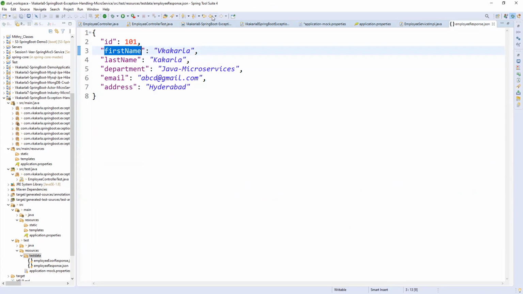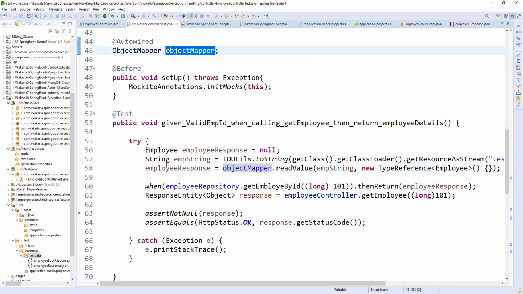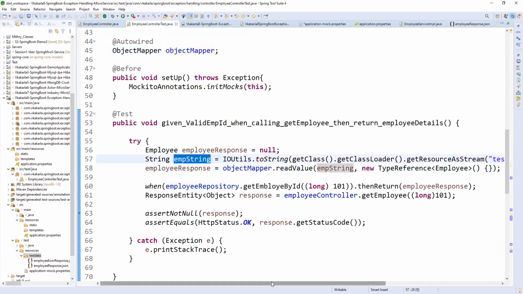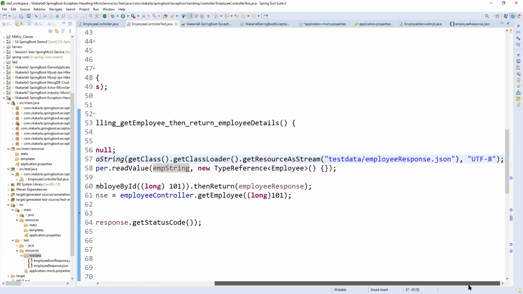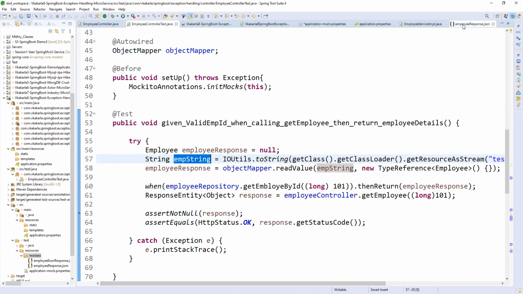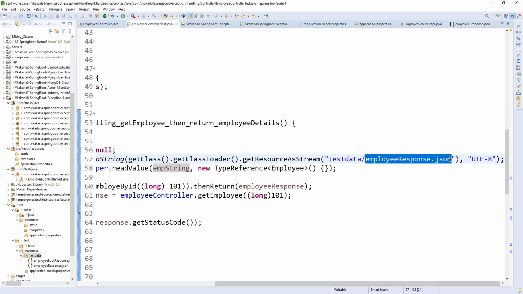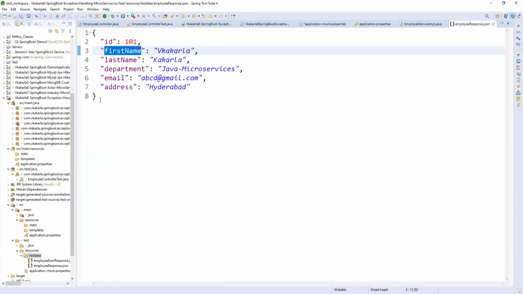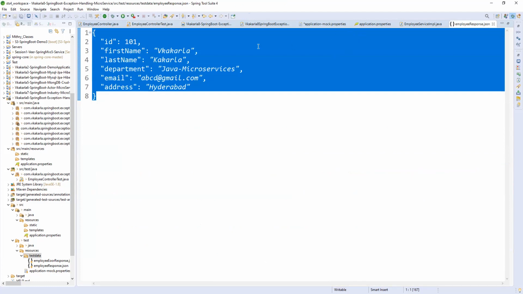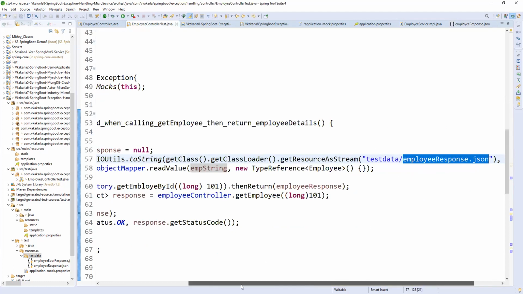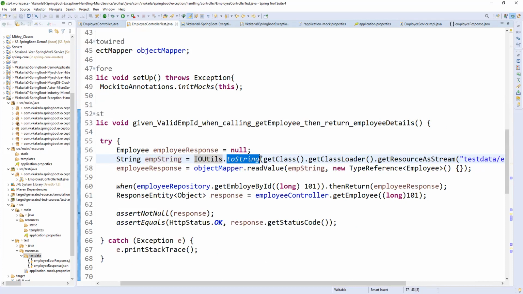So instead of doing that, by taking help of object mapper, first of all you need to convert a string. The one which you showed me, this resource, is that a JSON string or a JSON object? Yeah, the employee.json file is there, right? This is a JSON object. Okay, that is not a string then. It is just a JSON object. Correct, exactly. So using IOUtils toString method, we are loading the file with the get class and all. Using these classes, we are loading the JSON file into a JSON string.